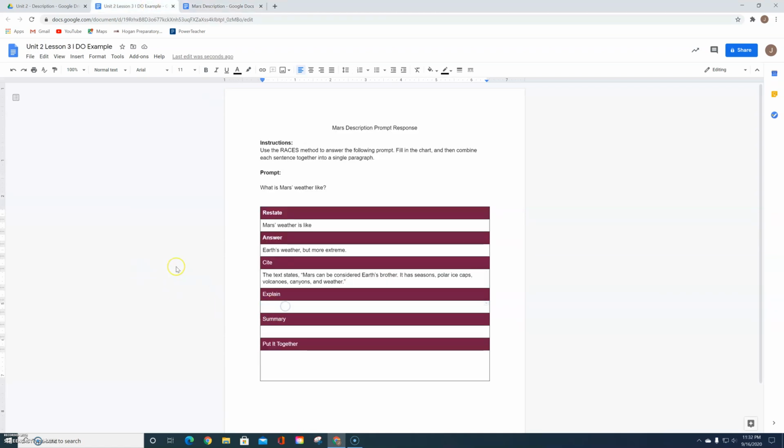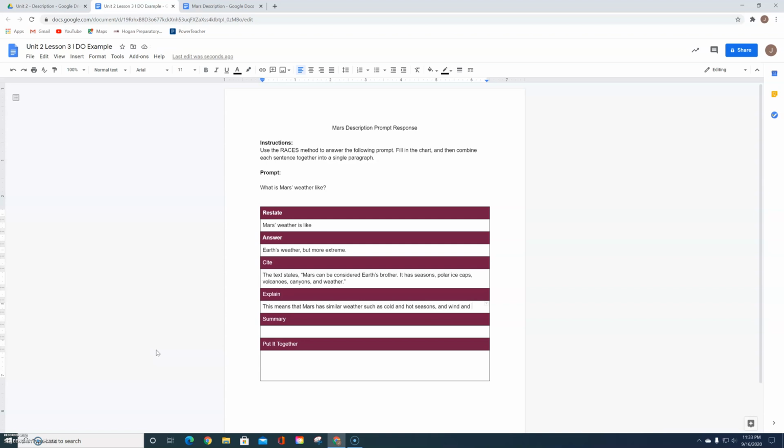Then you have to explain that. You have to explain sort of this connection. So I might say this means that Mars has similar weather such as cold and hot seasons and wind and what else might I say?